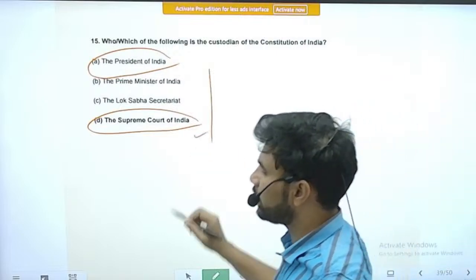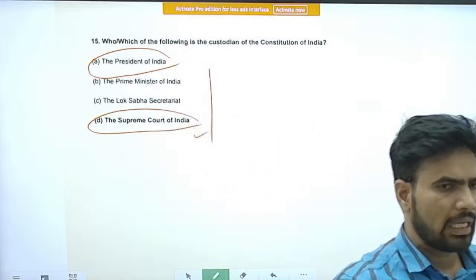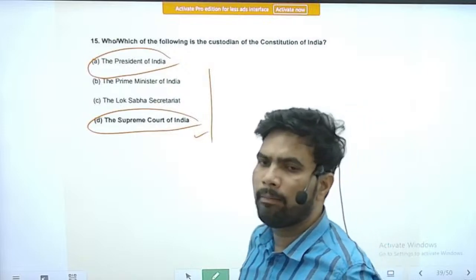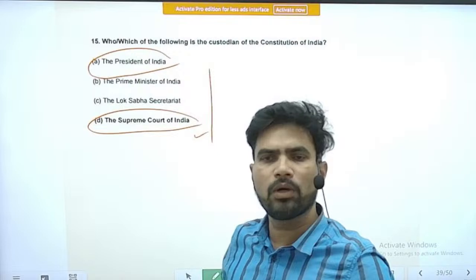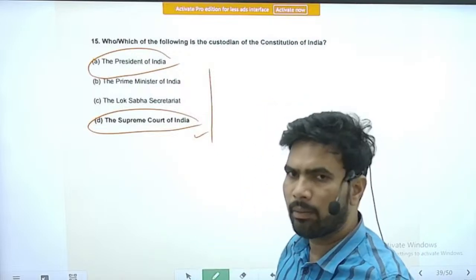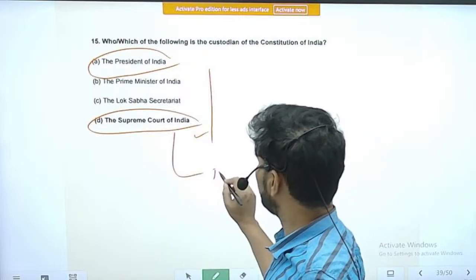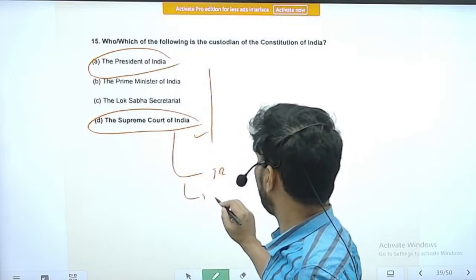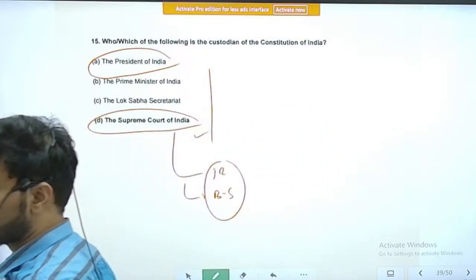Even in my opinion, the Supreme Court is the guardian, because whenever the Parliament tries to subvert the Constitution of India by doing different kinds of amendments, it is the Supreme Court of India that prevents the Parliament from making such amendments by means of judicial review. It is there from the beginning, and also the other addition, the basic structure doctrine. So the judiciary keeps on defending the Constitution of India.